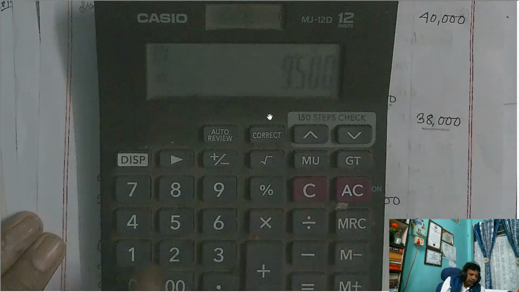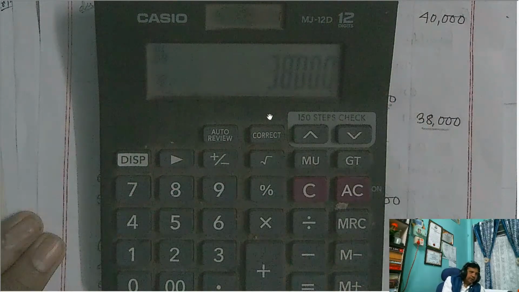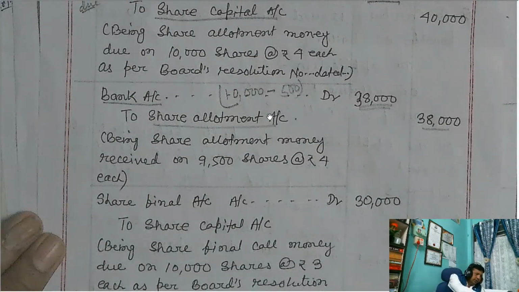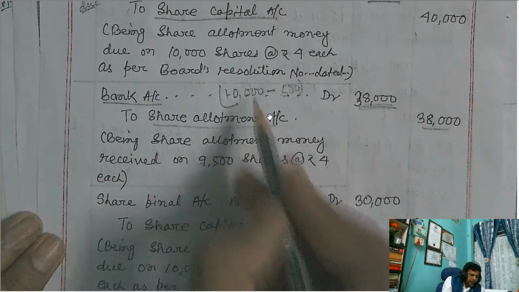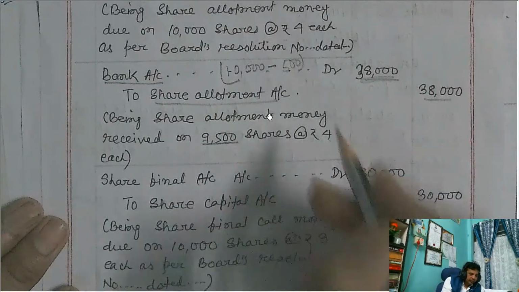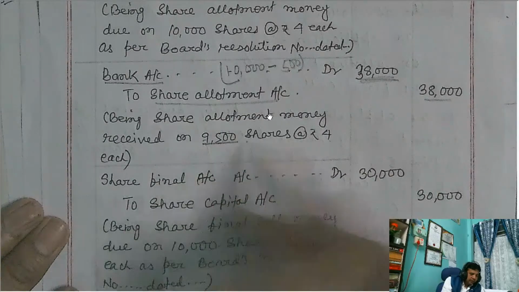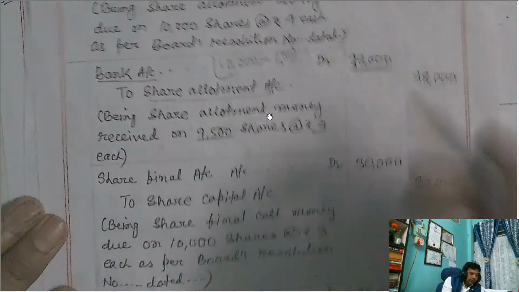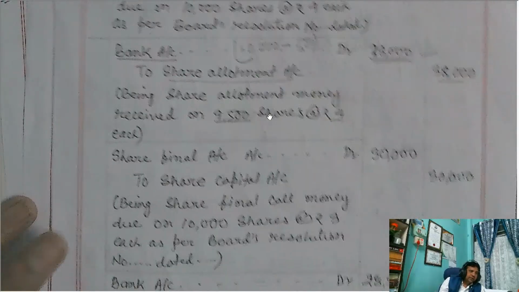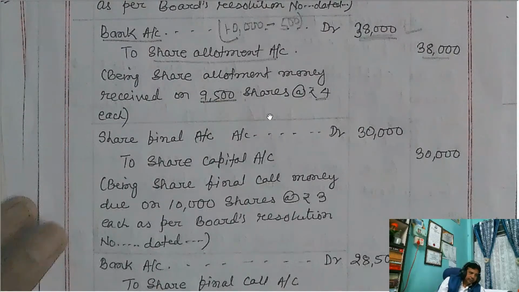Into allotment money 4. So this is 38,000. This 38,000 the company has received from the public, and this is to be written here, debited. So this is written as 9,500 shares at rupees 4 each. 9,500 into 4, 38,000. So the company has not received 2,000 of share allotment money.